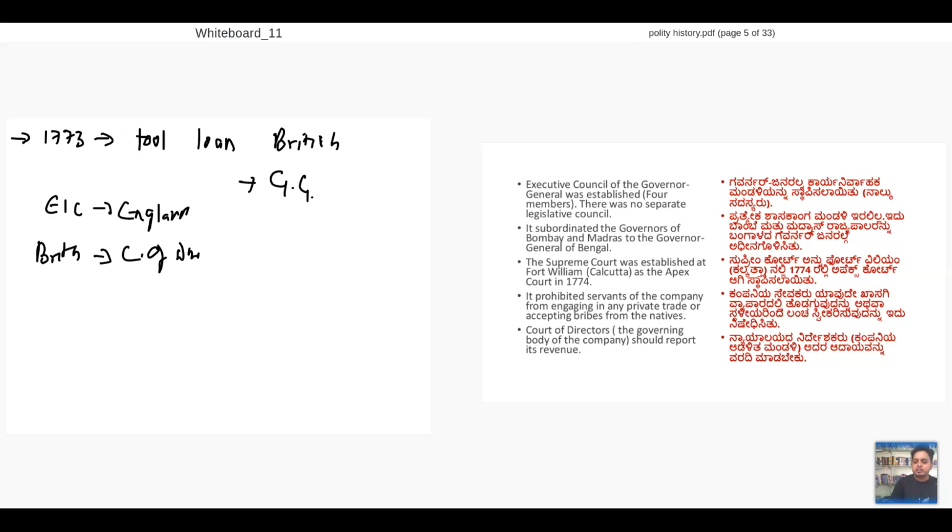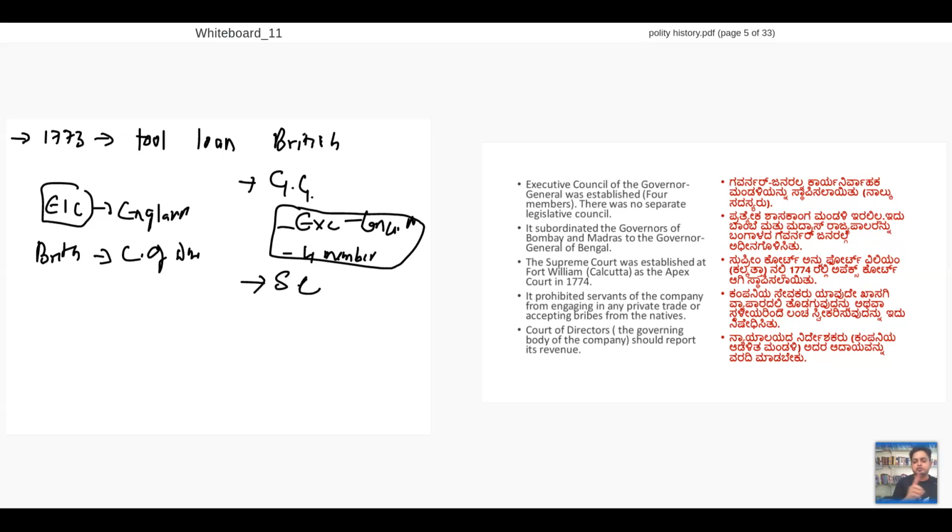To support this Governor General, there was an executive council. This executive council had 4 members. So these people will support governor in taking care of East India Company, which is in India. Not only that, to support governor, they gave Supreme Court so that all the matters of East India Company's corruption, problems, punishment, everything will be dealt. That Supreme Court had one Chief Justice of India and 3 judges. Clear?